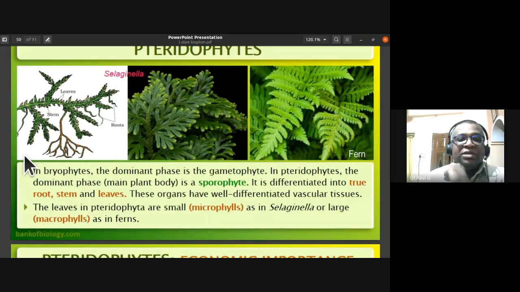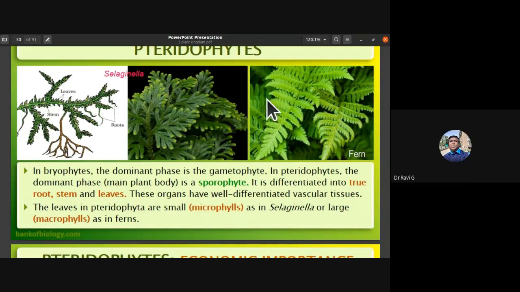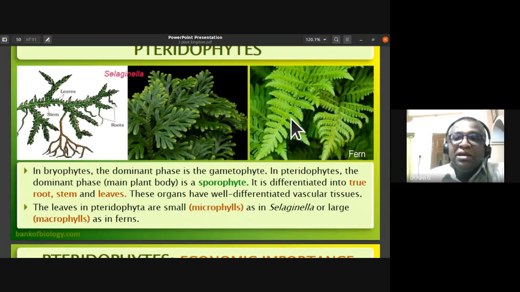In bryophytes, the dominant phase is the gametophyte, whereas in pteridophytes, the dominant phase is the sporophyte. It is the main plant body. The sporophyte is differentiated into true stem, leaf, and root. These organs have well differentiated vascular tissues. The leaves in pteridophytes are small, as in Selaginella, where they are very small, called microphylls, or large macrophylls, as in ferns.